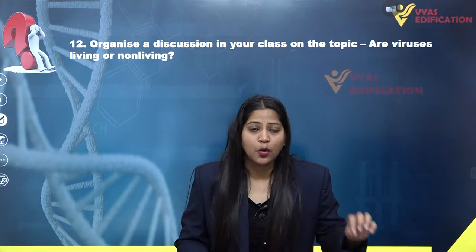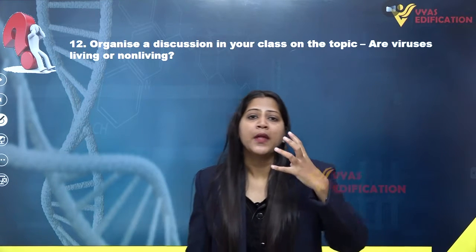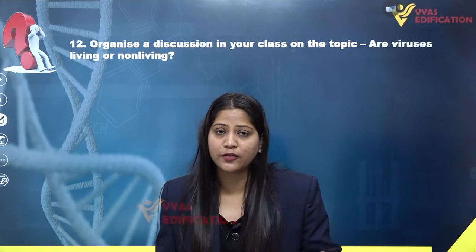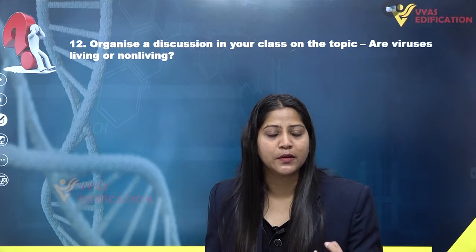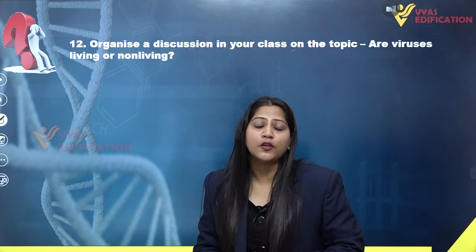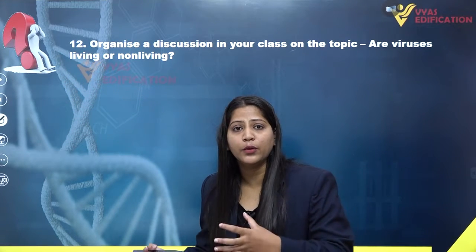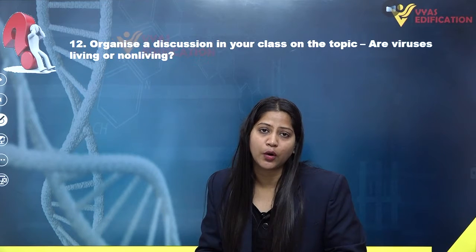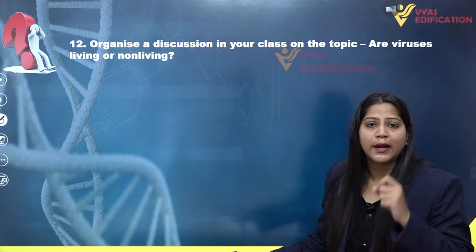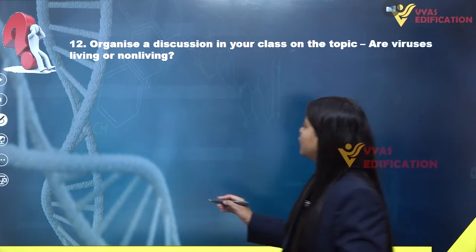Once they go inside the host organism, they are considered as living creatures because they respond to the environment present inside the host organism. Also they reproduce by taking the machinery of a host organism, and that is why we cannot clearly mention whether they are living creatures or non-living creatures.